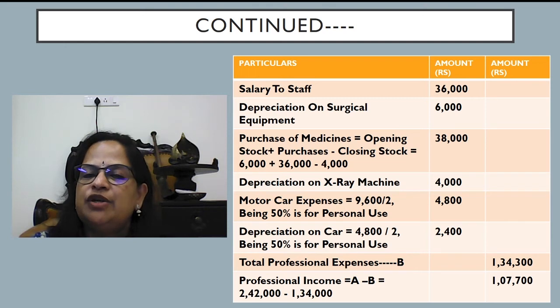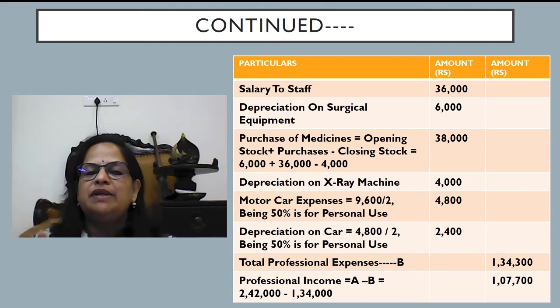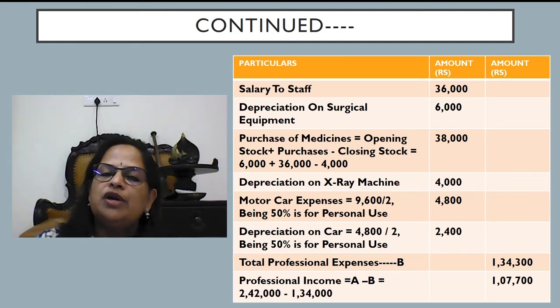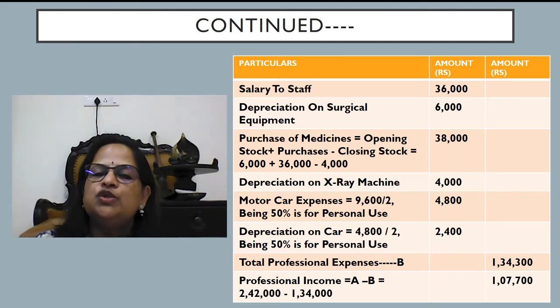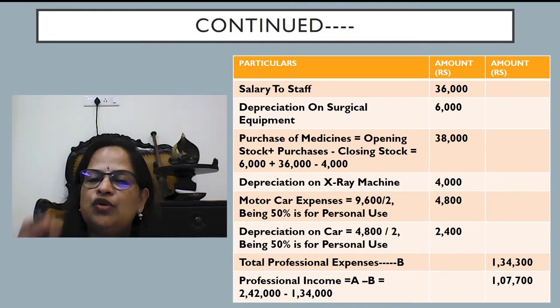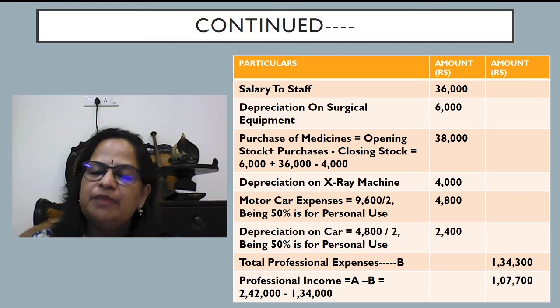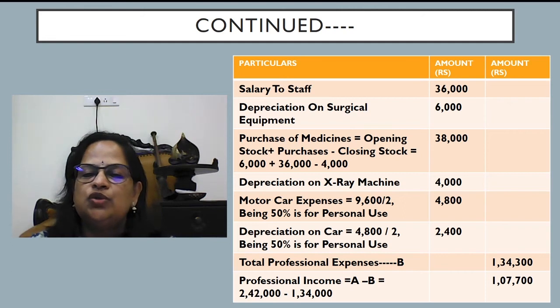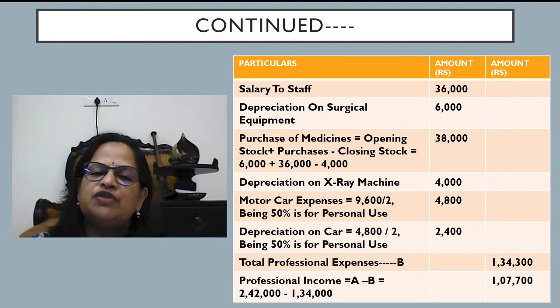Depreciation on X-ray machine, values directly given in the question. Previous question, you have to remember the rate 15%. Motor car expenses, 50% is used for personal use. So 9,600 divided by 2, 4,800 only we will allow. Depreciation on car also, 50% only we will allow because 50% is used for personal use. So 2,400. Total professional expenses, 1,34,300.